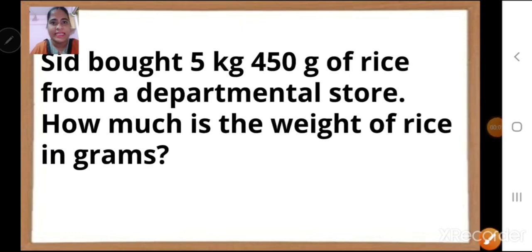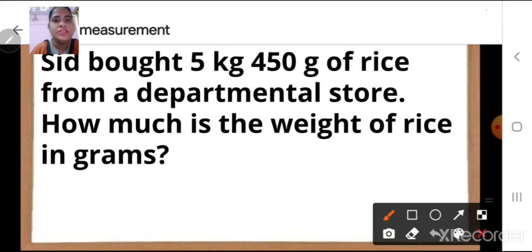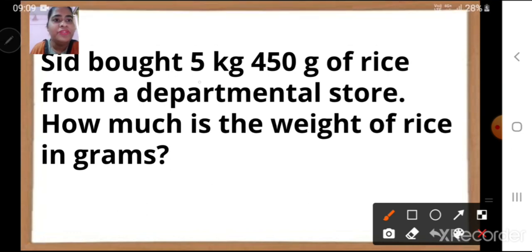Children, now look at this example. Here, the question is given in kg and grams, and we have to convert into grams. How are we going to do it? The technique is the same. How we have done the conversion for length, like that only, but it is in kg and grams. So the question is, Sid bought 5 kg 450 grams of rice from a departmental store.